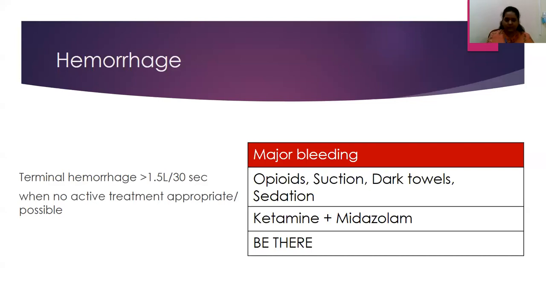In a hospital, what we tell them is to use those dark green sheets that we get from the OT. If we understand that a patient might have a carotid blowout, or patients with an upper lung carcinoma might have a hemoptysis episode, we have the CSOT send us a few dark towels, which are actually used for OT purposes, and we keep them at the bedside, so that in case there is an episode like this, we have them ready by the patient.